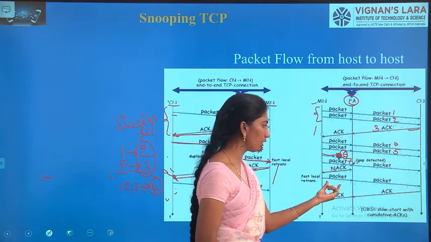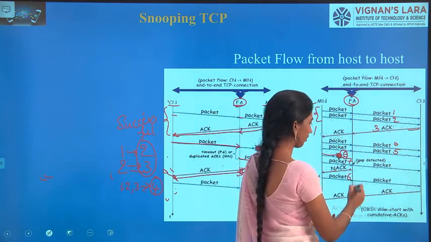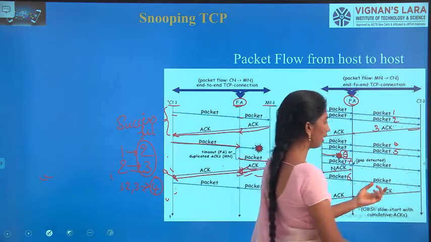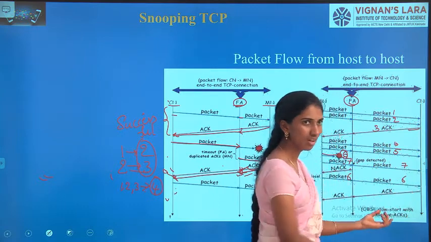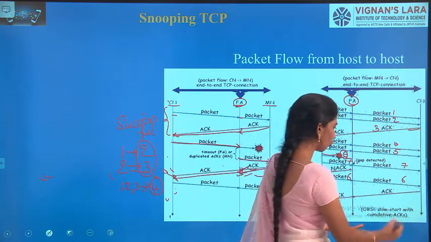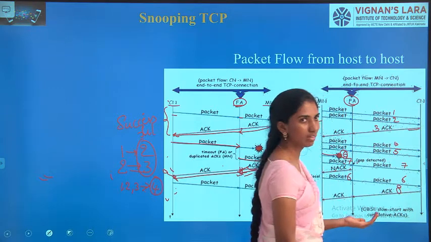Now it is going to retransmit the packet number 6. So after this, what are the packets we got? 4, 5 and 6, 7. So what is the cumulative acknowledgement it needs to give? It needs to give 8.